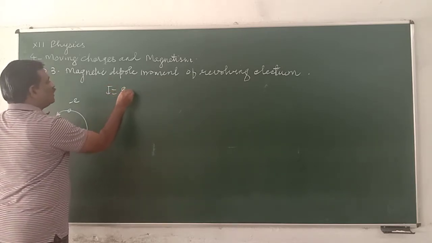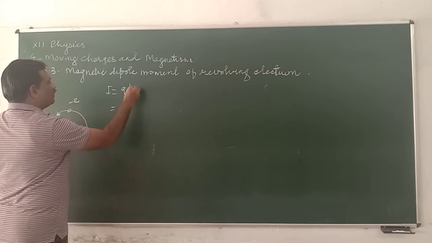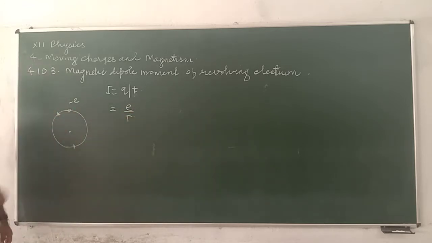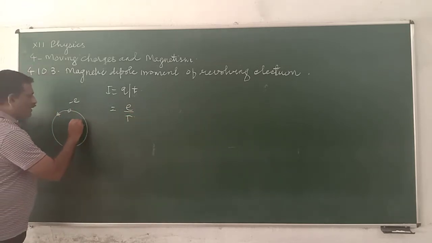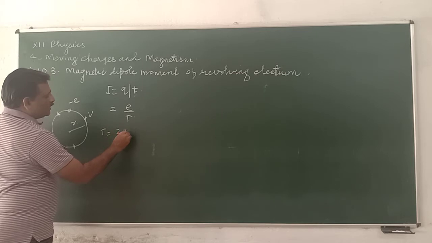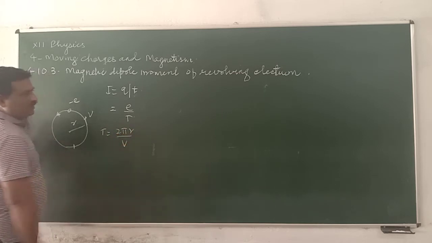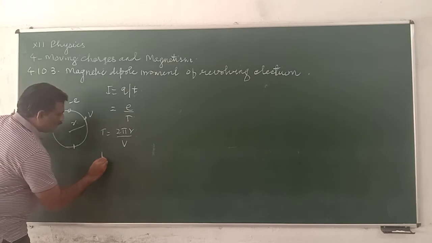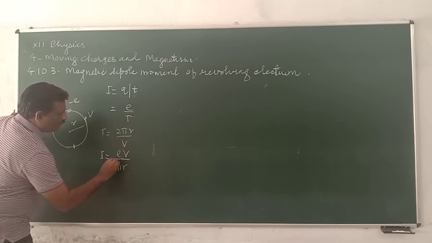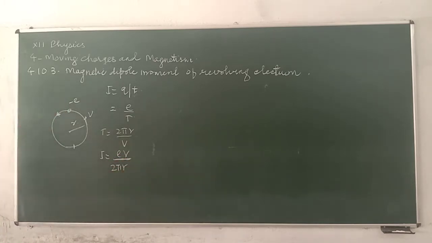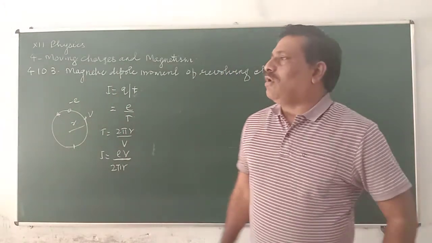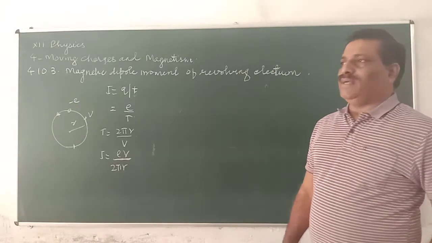I is equal to q by T, which is charge on the electron divided by the time period. Suppose r is the radius and v is the velocity, then the time period is the distance 2 pi r divided by velocity. So current is equal to e v divided by 2 pi r. This current is in the clockwise direction, not anti-clockwise.